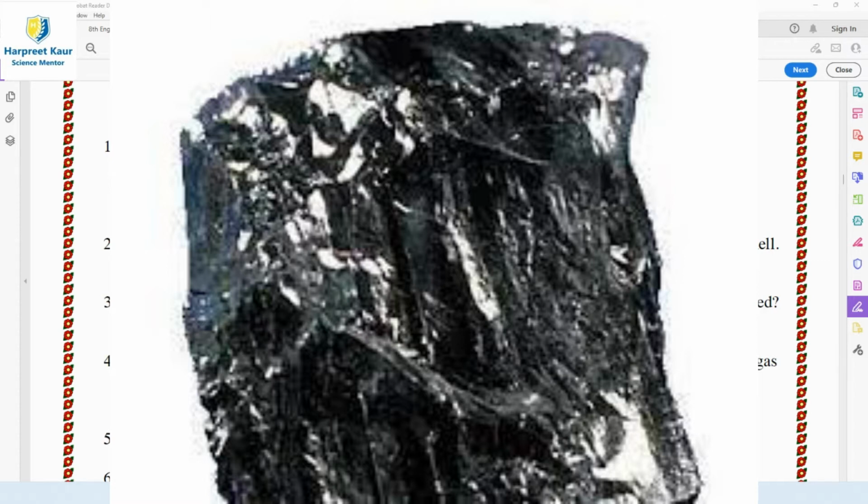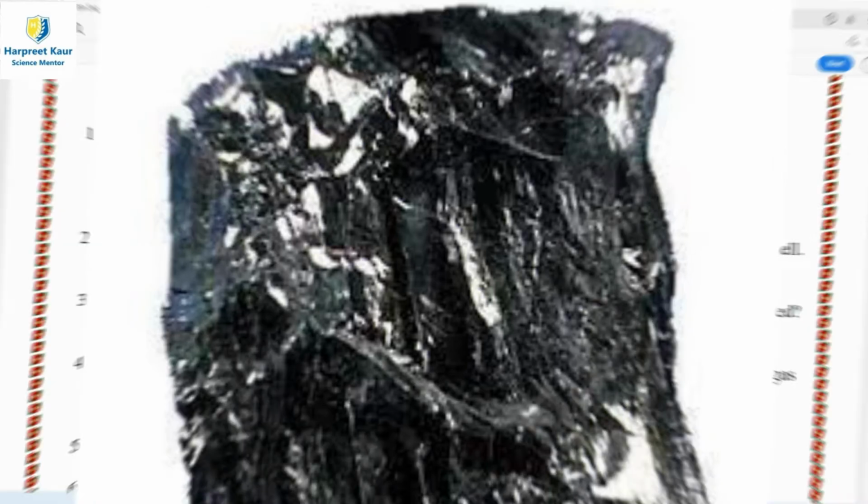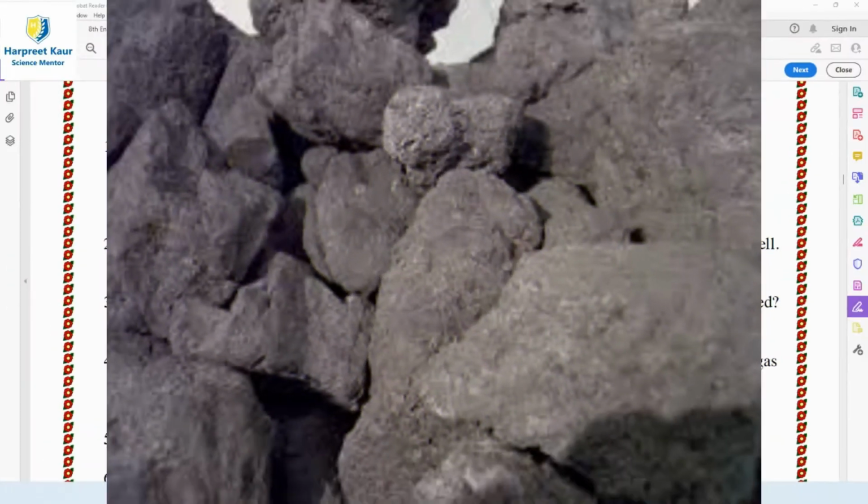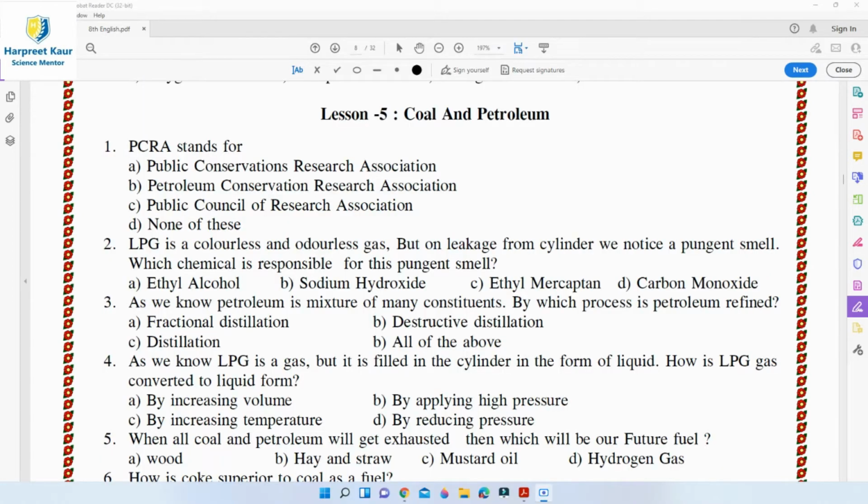It is used as a fuel at thermal power plants for generating electricity. It is used to make coal gas, which is an important industrial fuel, and it is used to make coke. In earlier times, coal was used as a fuel to run steam engines of trains.